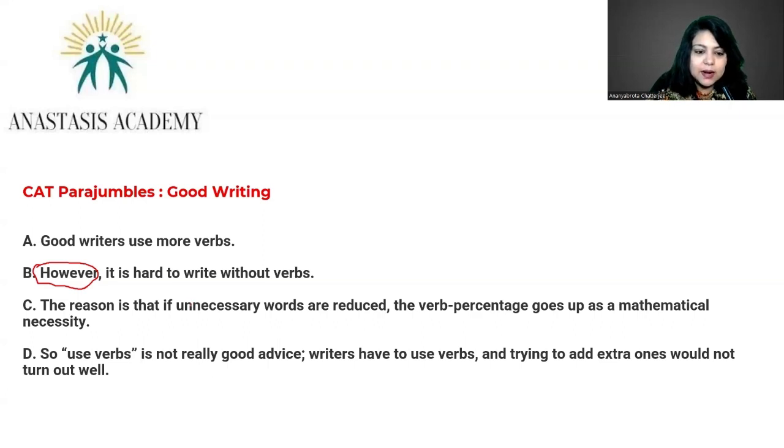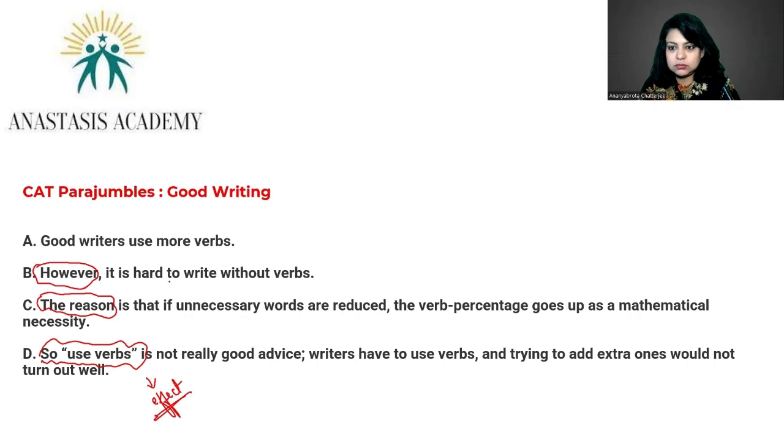C says, the reason is that if unnecessary words are reduced, the verb percentage goes up as a mathematical necessity. Now, C is giving the reason for something. That means another sentence must have come before C. D is saying, so, use verbs is not really a good advice. So is used as an effect. So also replaces words like therefore, hence, ergo, consequently, so on and so forth, right?